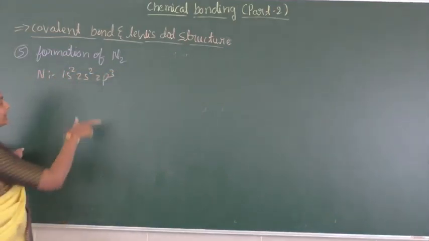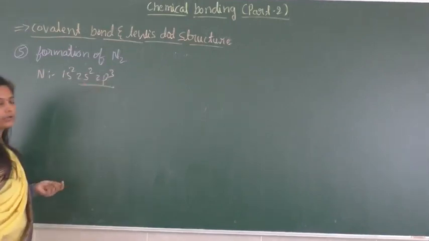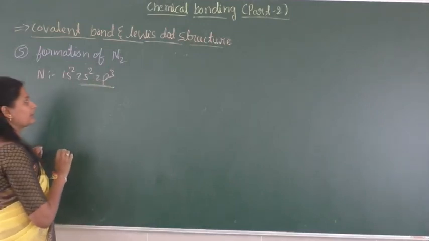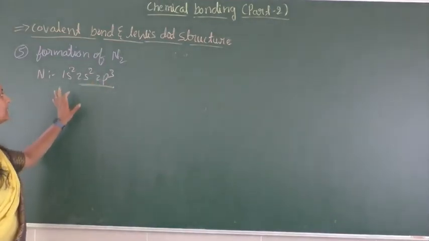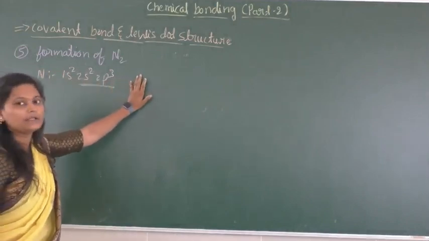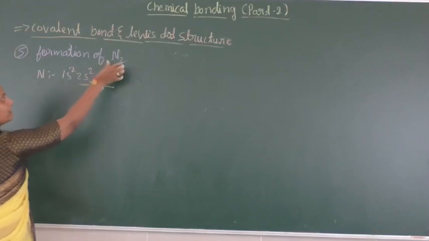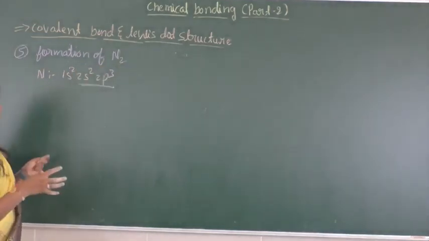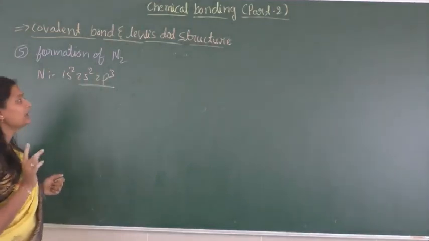Okay, so in the valence shell nitrogen has 5 electrons. To attain the octet configuration it requires 3 more electrons. By gaining 3 electrons it is going to achieve the nearest noble gas configuration. So when two nitrogen atoms combine, there is a mutual sharing of electrons.